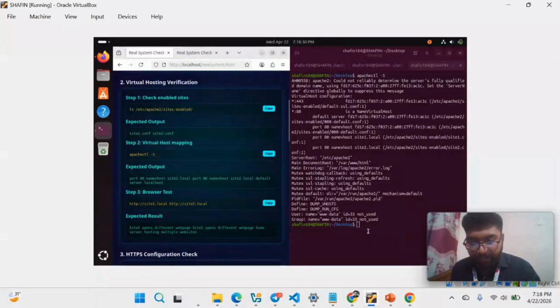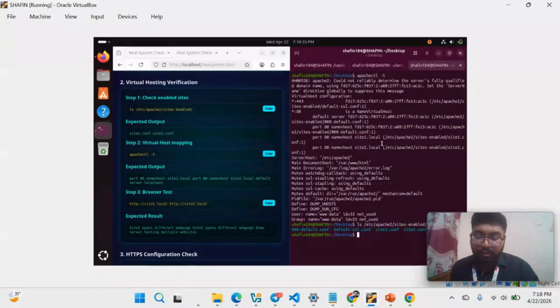If I copy it and paste it, I can see all the sites which are configured on this server. I can see there are four sites. The first one is default, the second one is HTTPS, and the third and fourth ones are site 1 and site 2. So these are configured on this server. So I can say that virtual hosting is configured accurately here.